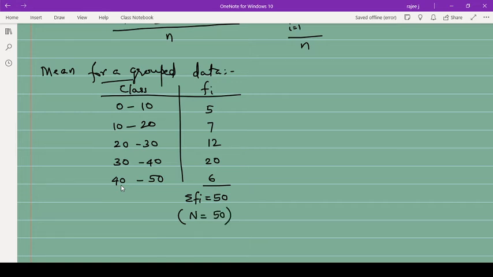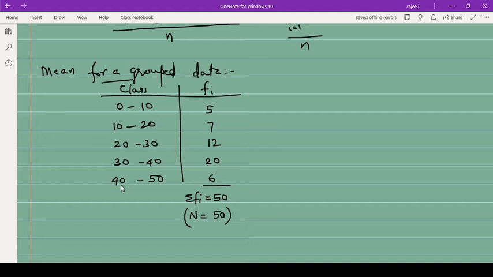Whenever you write capital N, it means that it is group frequency data, a group table. If it is raw data, we write small n. So if you see n equal to 50, it means it is raw data, given like 10, 20, 30 separated by commas. Capital N we use for summation fi.